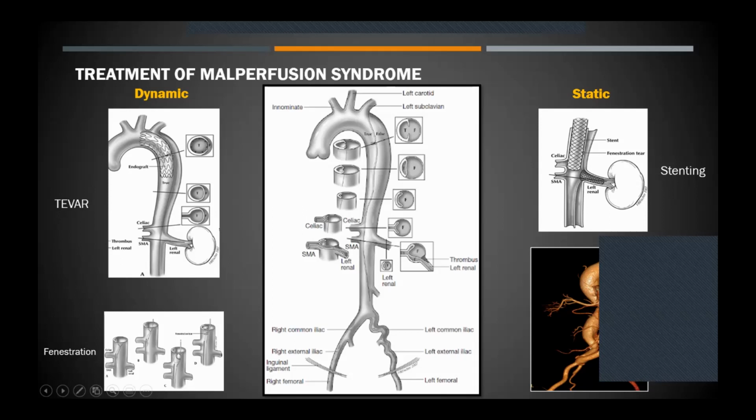For static obstructions, you can see for the left renal here, this particular vessel is actually torn off from the true lumen. So this is an avulsion, or you can also have thrombosis. So such arteries will need to be tackled individually or stented. So this is a case where the left renal has been stented directly, or if you can't stent, the other option is to do a bypass. So this is an ileo-SMA bypass done for an SMA static obstruction.